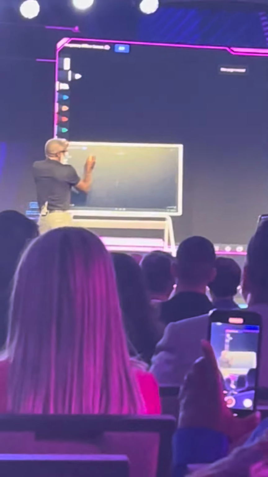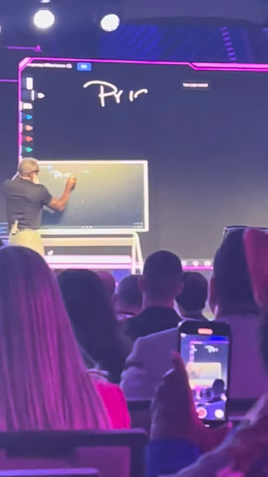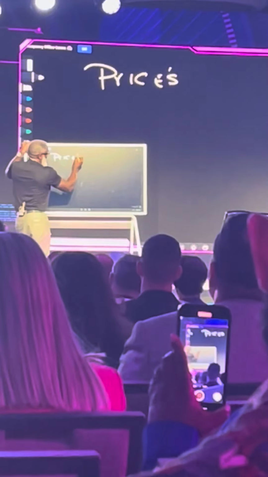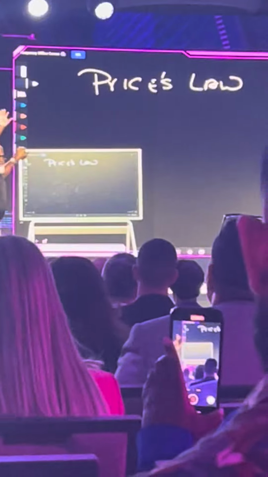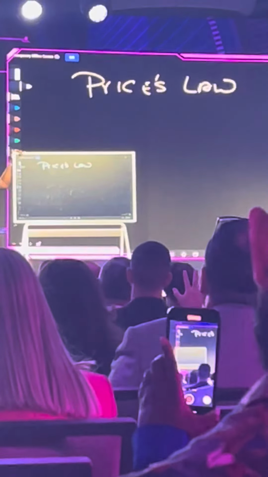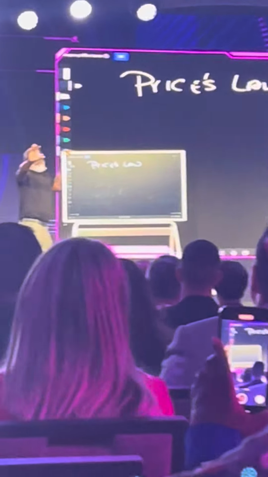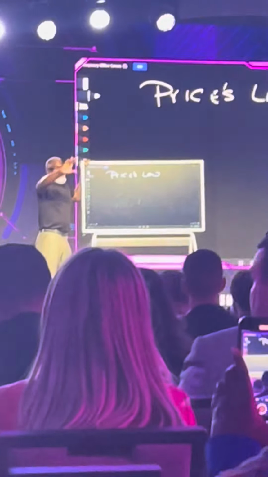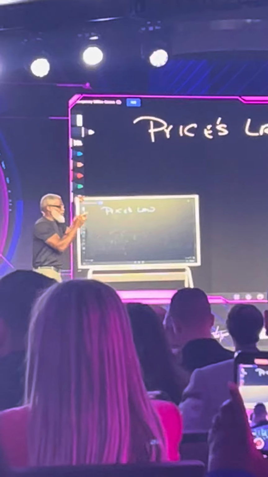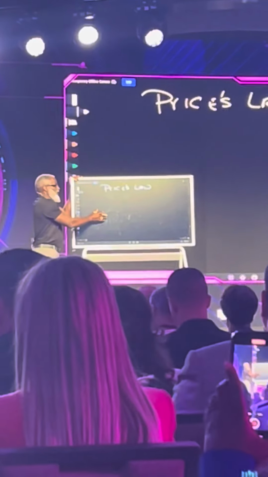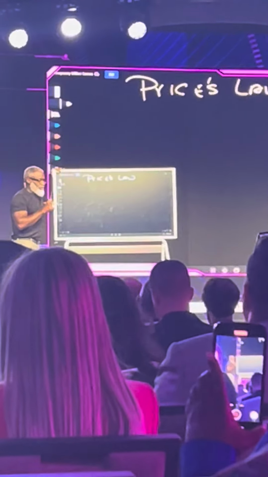Page you're on in your Bible. It's called Price's Law. I know you've heard of that. I know you've never heard of Price's Law. This is going to change your life if you will let it sink in. There's a scientific dude named Price. He discovered this principle. Here's the principle.